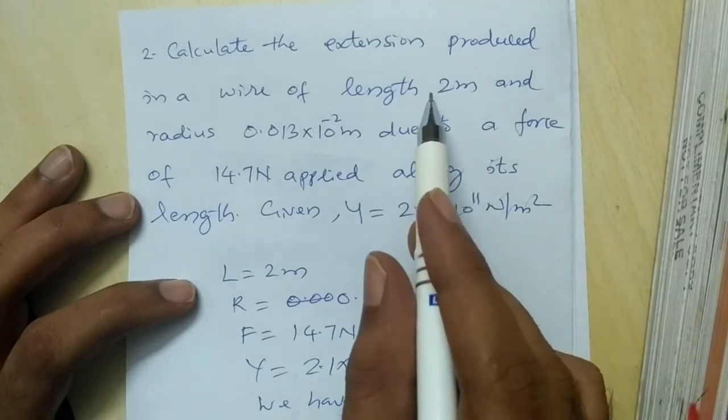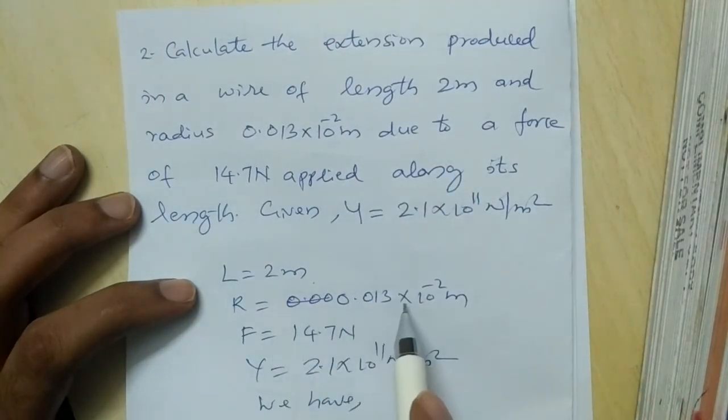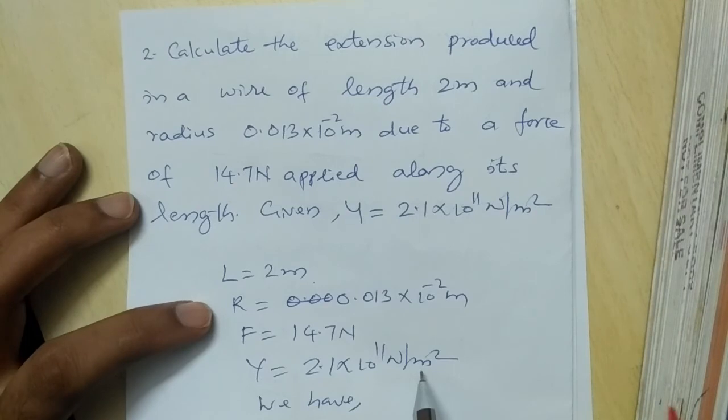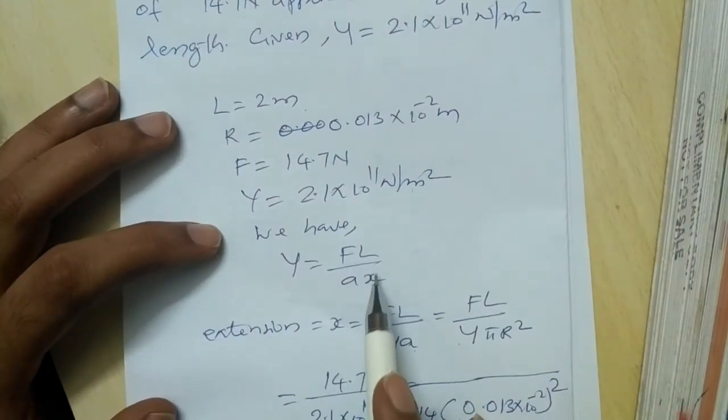Here once again the length of the wire is 2 meter, the radius is 0.013 into 10 power minus 2 meter, the force applied is 14.7 Newton, and the Young's modulus is 2.1 into 10 power 11 Newton per meter square.